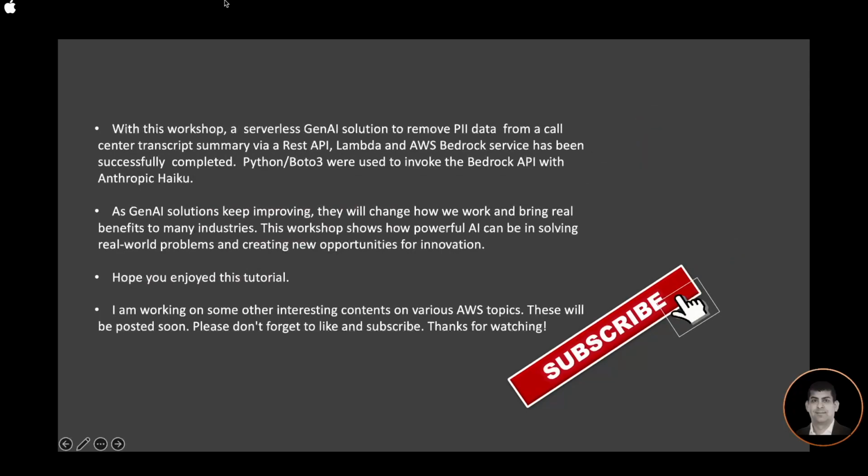With this workshop, a serverless generative AI solution to remove PII data from a call center transcript summary via REST API, Lambda and the AWS Bedrock service has been successfully completed. Python Boto3 was used to invoke the Bedrock API with Anthropic Haiku. As GenAI solutions keep improving, they will change how we work and bring real benefit to many industries. This workshop shows how powerful AI can be in solving real-world problems and creating new opportunities for innovation while saving the time of many man-hours.